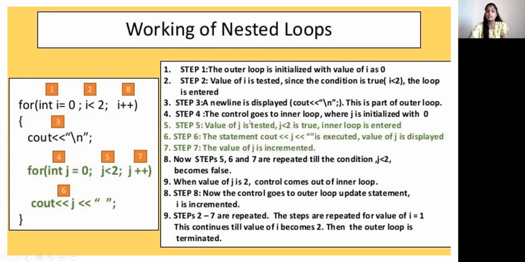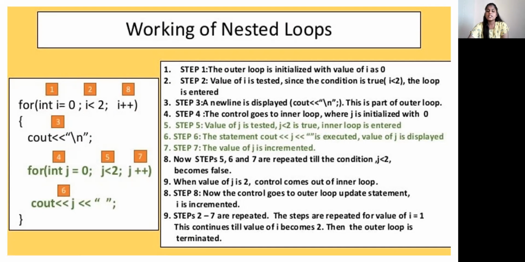Step 4. The control goes to the inner loop where j is initialized with 0. Step 5. The value of j is tested, that is, j is less than 2 is true. The inner loop is entered. Step 6. The count statement is executed and the value of j is displayed. Step 7. The value of j is incremented.